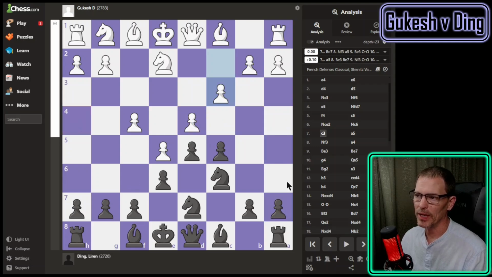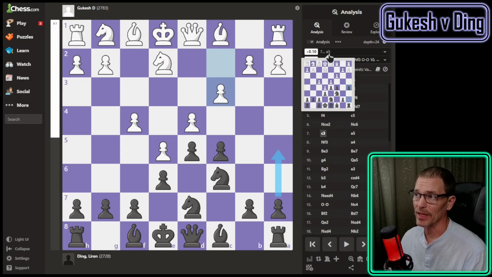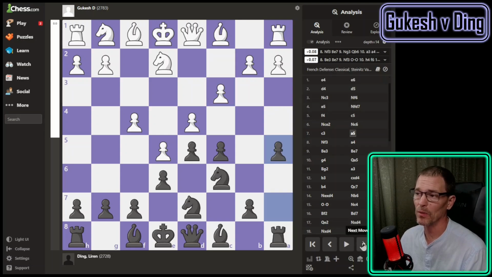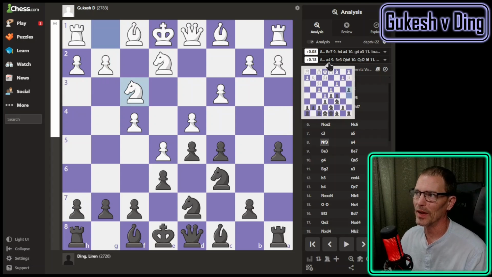I've put some thought into it here, and again, Stockfish says that's pretty good, but it doesn't know what'll happen after that. And I don't know if Ding knew what would happen after that, but knight to f3 still makes sense. h4 is what Stockfish thinks about. Okay, Stockfish is saying, hey, he played a5, why not play a4 and we'll just go down each other's sides of the board there. But knight to f3 makes sense to me. As I said earlier, that's what Gukesh played. And now Stockfish sees the wisdom of a5 a second ago.